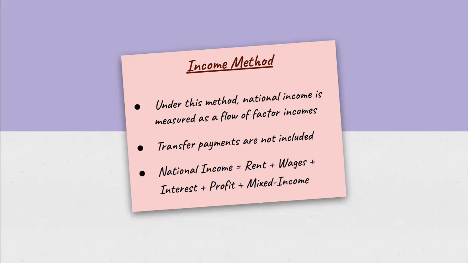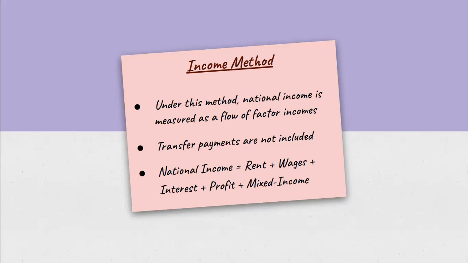Now, there is one more category of factor payment, and that is called mixed income. What is mixed income? Mixed income is the income earned by self-employed people. Suppose I am an owner of a business, and I'm also holding a position in that business, maybe a CEO. So I will get a salary for that also, but the salary which I will get will be from the profit which I'm earning from the business. So that is called mixed income.